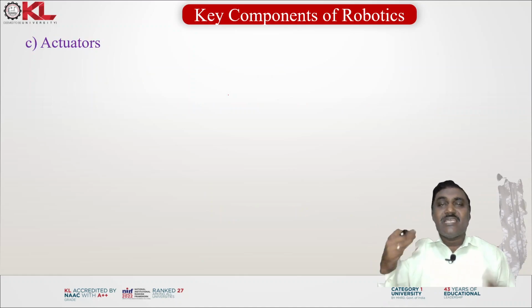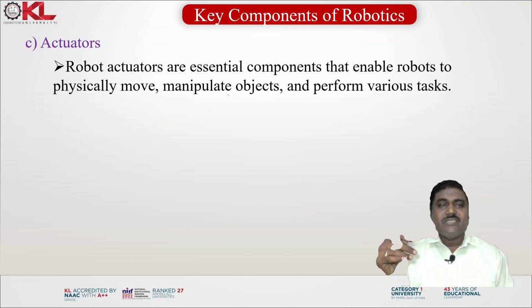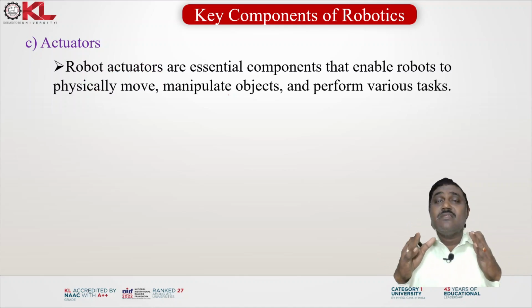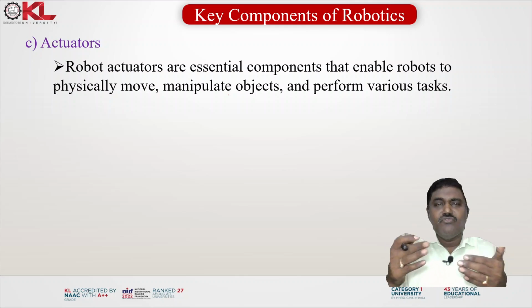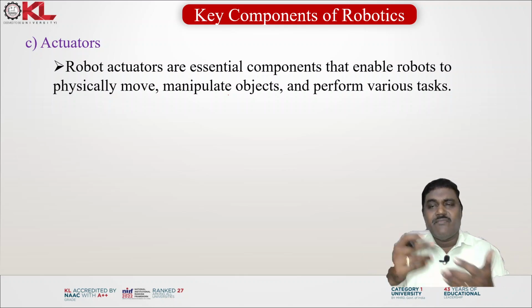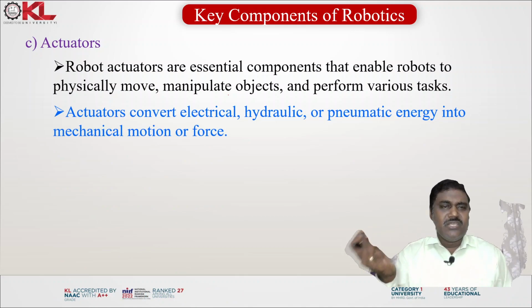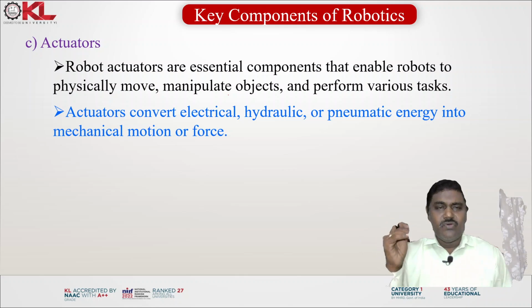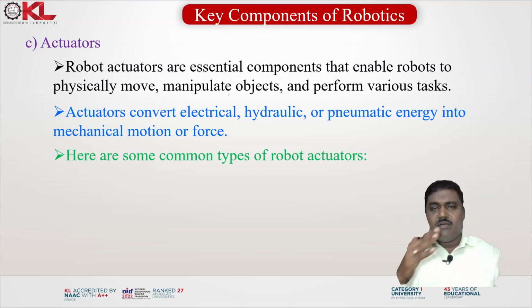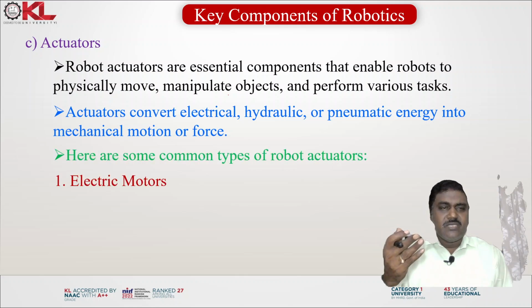So next is the actuators. So what are the actuators? Robot actuators are essential components that enable robots to physically move, manipulate objects and perform various tasks. So actuators convert electrical, hydraulic and pneumatic energy into mechanical motions or force. So here are some common types of robot actuators.